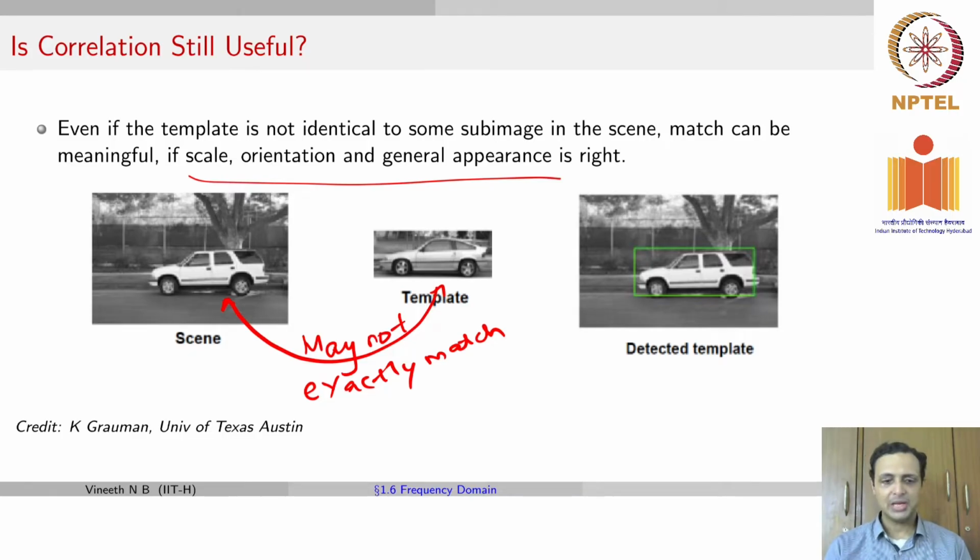As you can see, if the car in the scene was from a different pose angle, a different size, then this may not have worked as is. There are ways to improve upon it. We'll talk about that later. But as is, correlation may not work. But template matching is a task where correlation can still be useful.